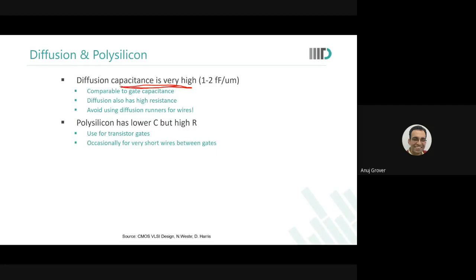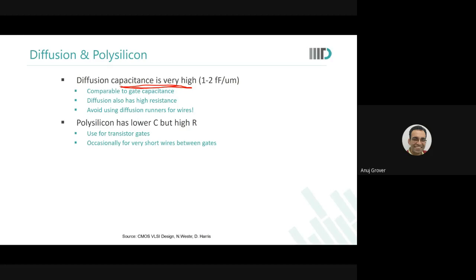Okay. Diffusion also has very high resistance because finally diffusion is doped silicon, and what all you have done is, आपने diffusion के surface पे you just deposited some salicide, some nickel salicide, NiSi, or some titanium salicide. You just salicided the surface of the diffusion so that आपका contact to channel का resistance कम हो जाए. But to systematically use diffusion layers for interconnects is a disaster.